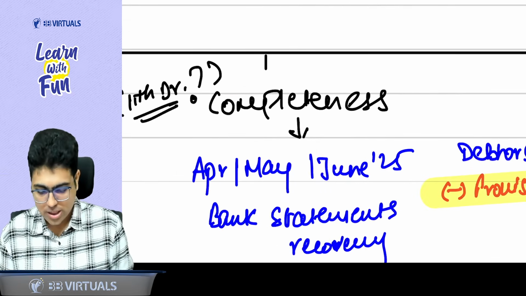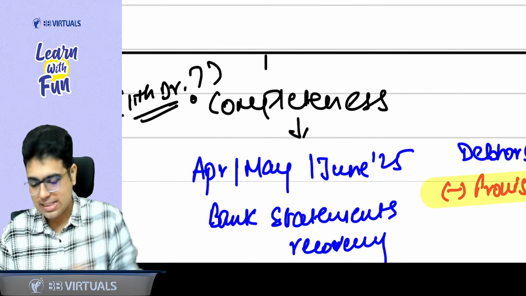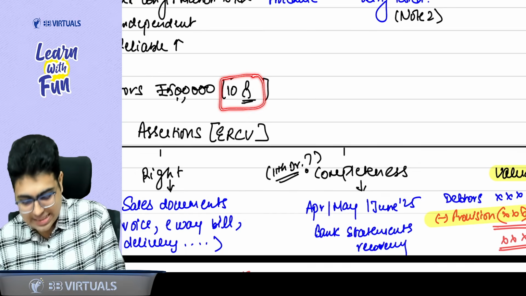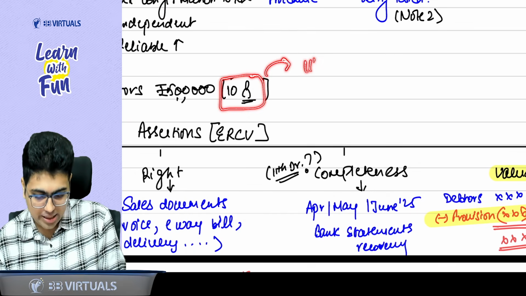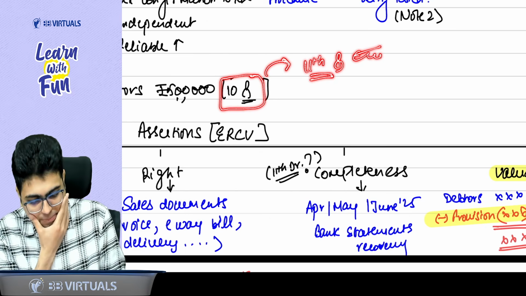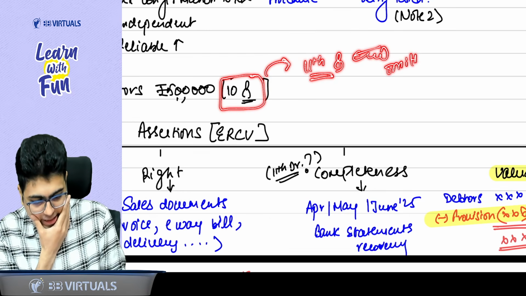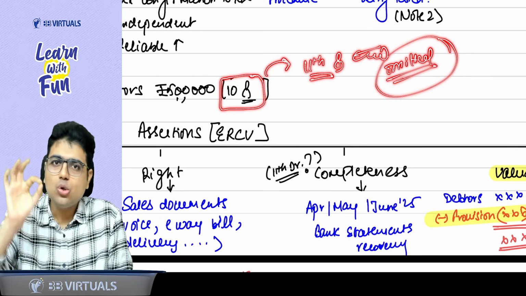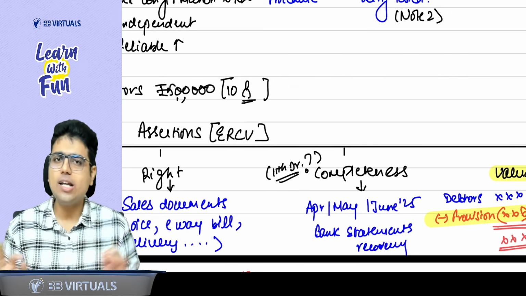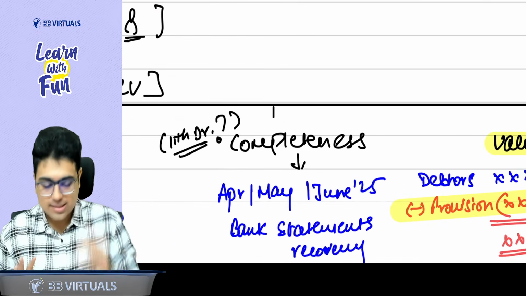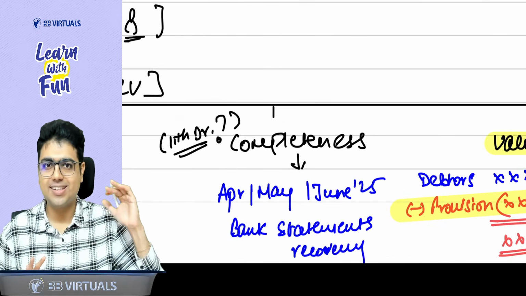Now talking about completeness. Completeness means I have a doubt that apart from these 10 debtors, there could be an 11th debtor also, which might be omitted by the entity. Now to check this 11th debtor, what are the procedures I can do? Sir, you can check the subsequent bank statements.